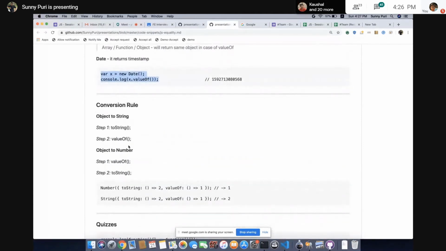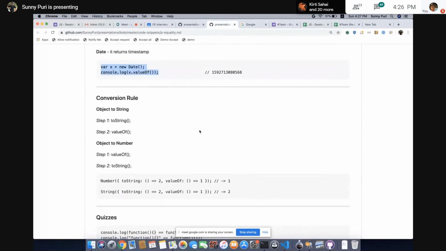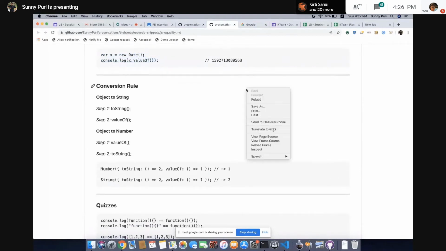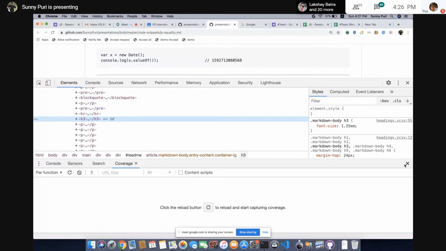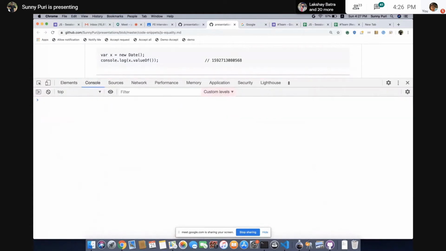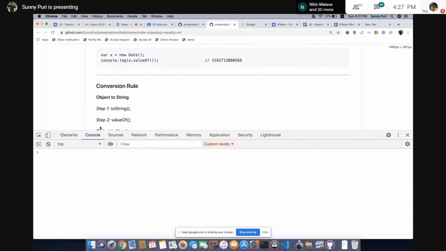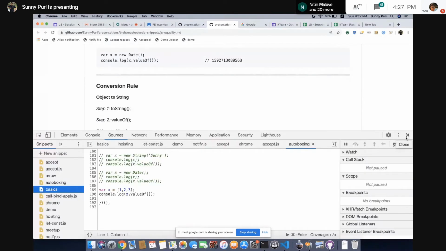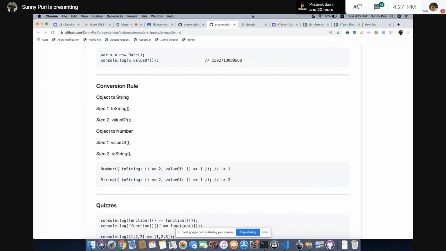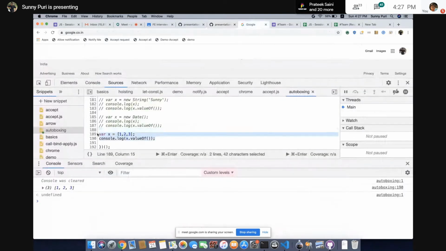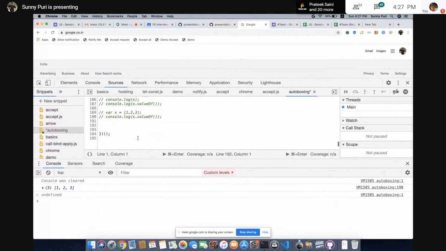We have some conversion rules. This toString and valueOf is clear, right?